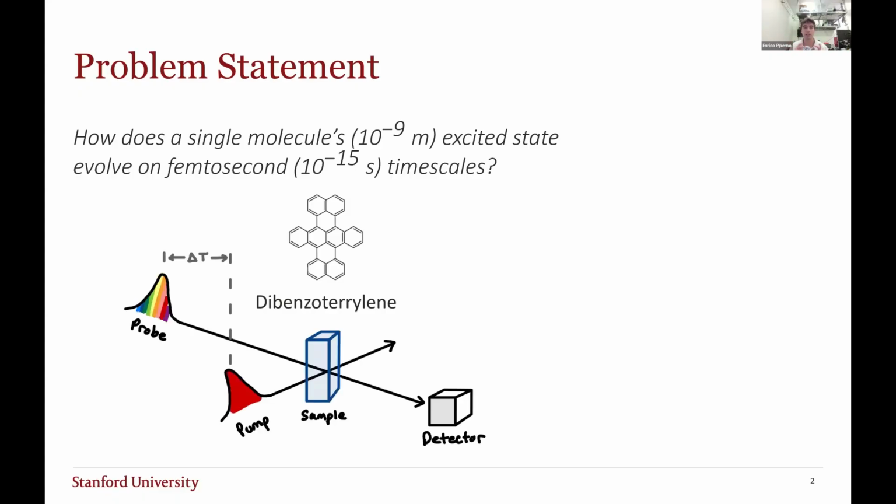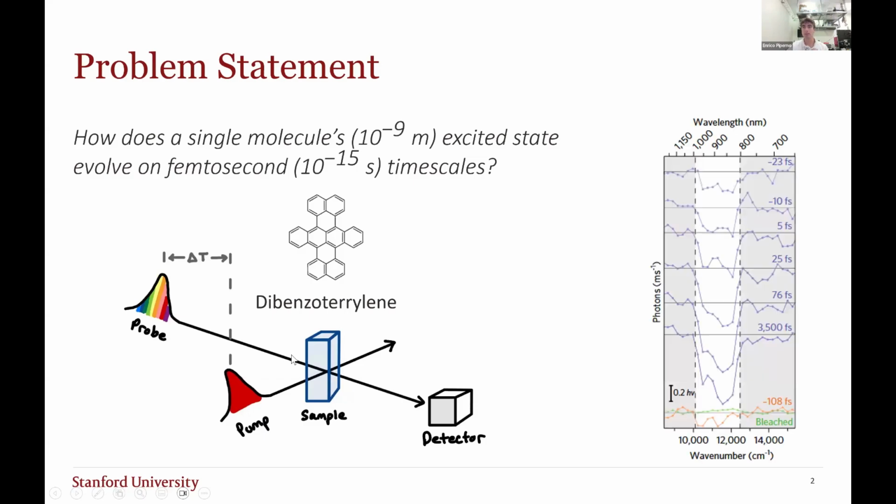The big picture idea behind transient spectroscopy is using lasers to first pump the sample to an excited state, and then at some fixed time delay delta t, send a second pulse that probes the sample. Transient spectroscopy looks like this figure I shared here on the right, and we'll be leading towards replicating this plot in my discussion.